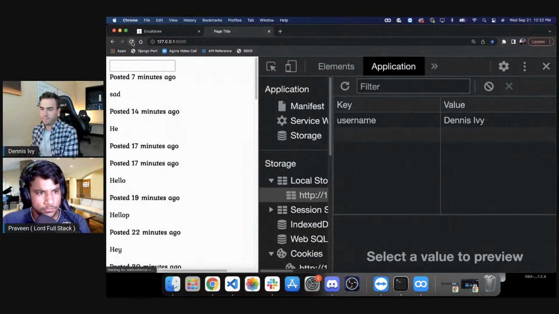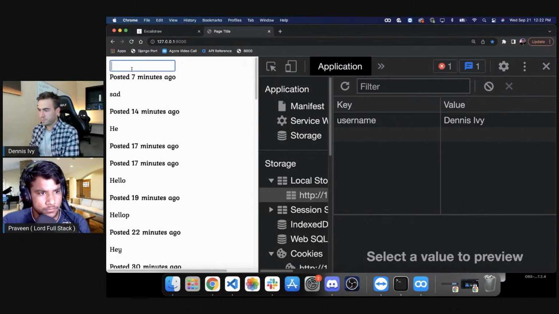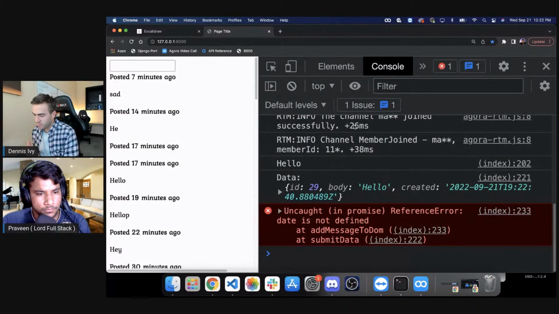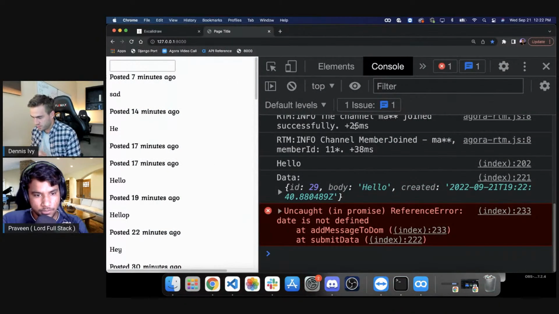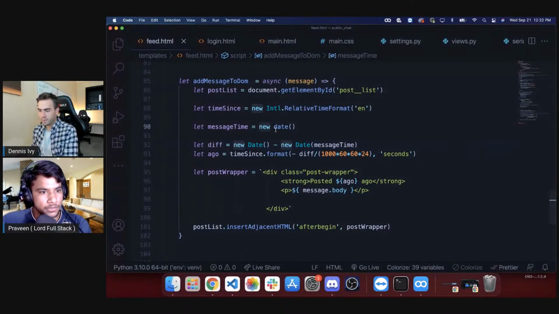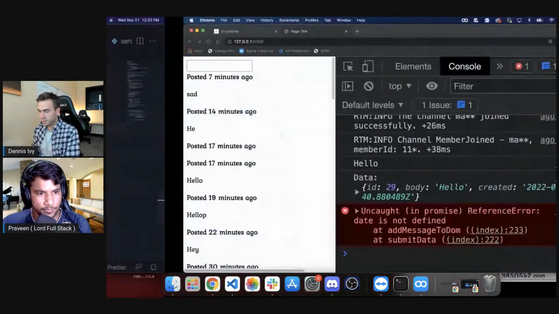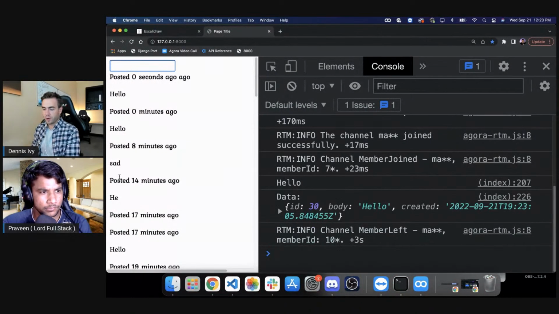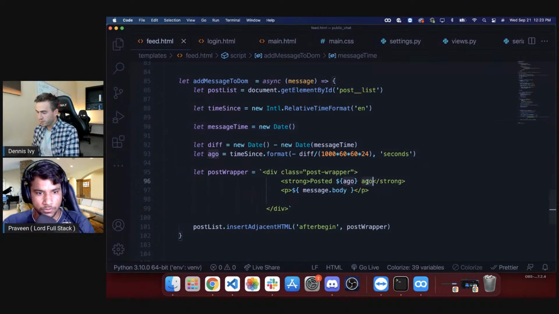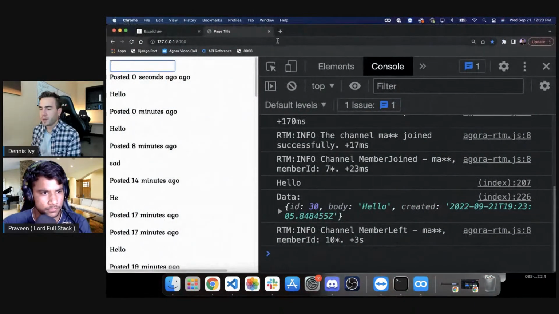Let's try it. Nope, still giving me an error. Okay, reference error: Date is not defined. Date, where am I doing this date? Show me the line. When you're initializing new date, on the 90 line, yeah, you have small d. Oh, it's supposed to be capital, okay, I see. Hey, there we go. So hold on a second. We don't need this ago. Yeah, you don't need this ago. Okay, so let's try this.